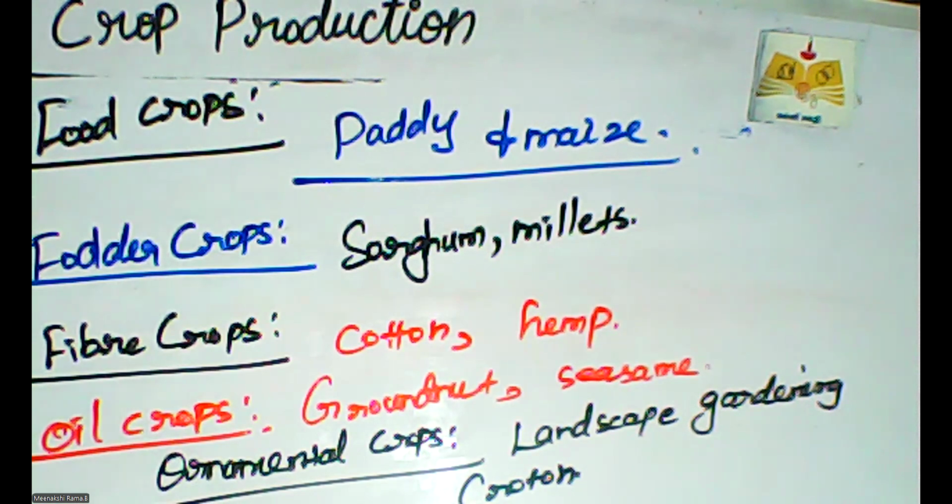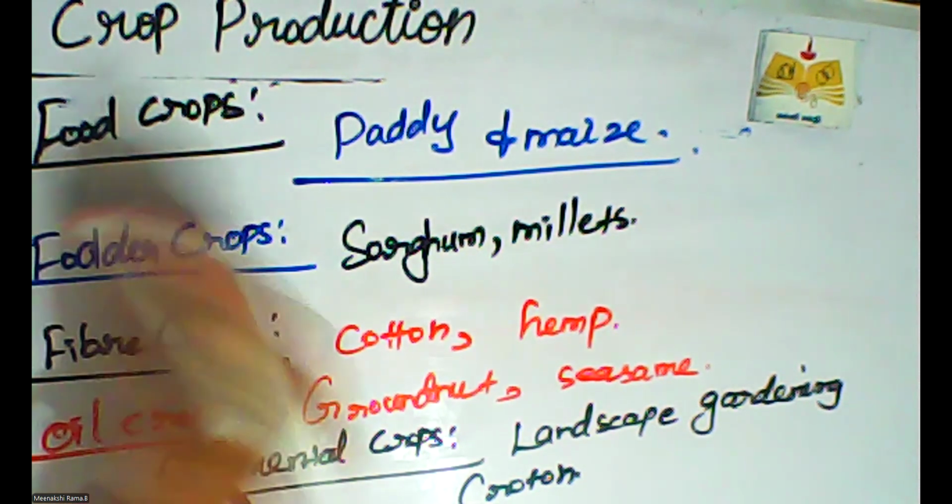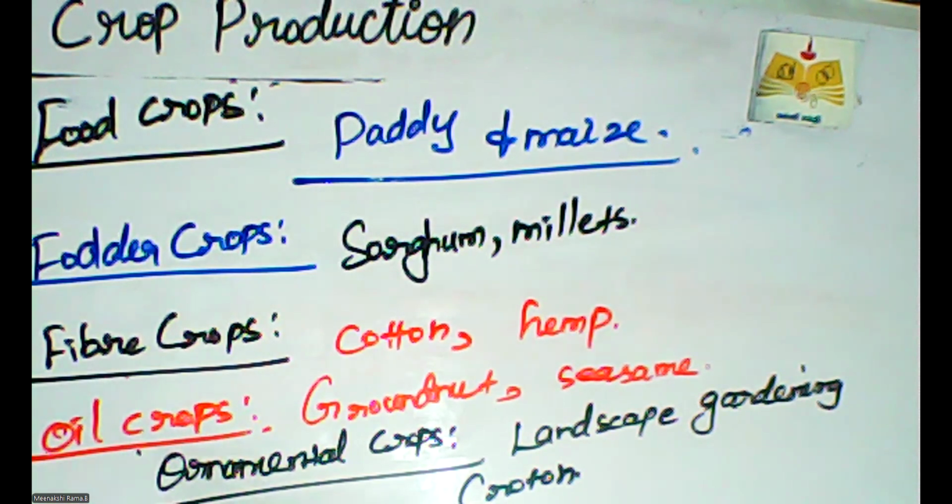So according to our usages, we classify crops into more varieties, that is food crops, fodder crops, fiber crops, oil crops, and ornamental crops. Food crop means paddy and maize, important for consumption in our regular life. Fodder varieties, examples are sorghum and millets, useful for livestock consumption. Fiber crops are used to prepare textiles, our dress material. Examples are cotton and hemp.